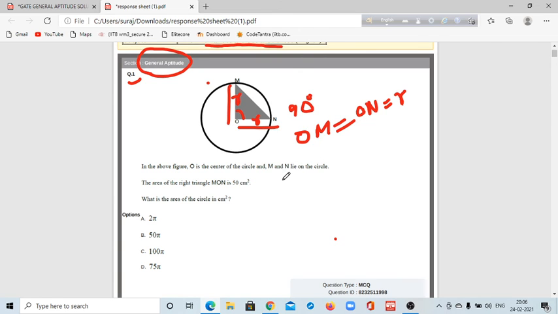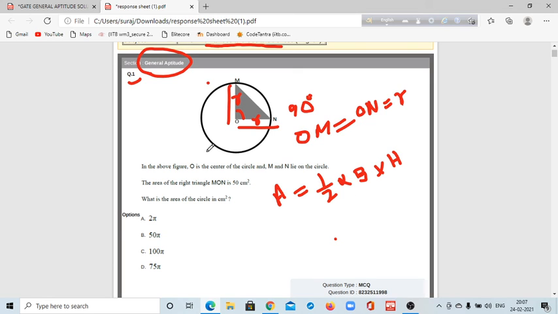So the area of this triangle will be half into base into height.